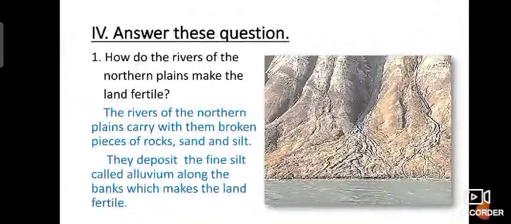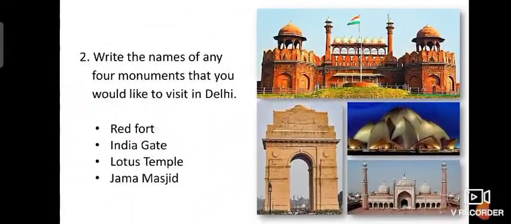Next we'll see the second question. Write the names of any 4 monuments that you would like to visit in Delhi. Everybody, not only you, likes to see these. First one is the Red Fort. Here you can see the Red Fort. Next, India Gate, then Lotus Temple, then Jama Masjid. These are the 4 famous monuments that we all like to visit.